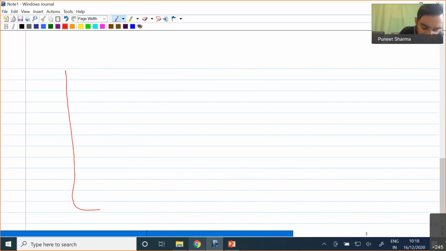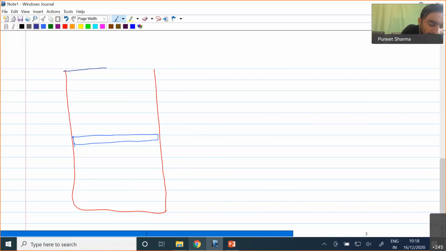So let us consider that we have one cylinder and here we have one piston. In this piston cylinder arrangement, at the top of this particular cylinder, we have some spring over here.